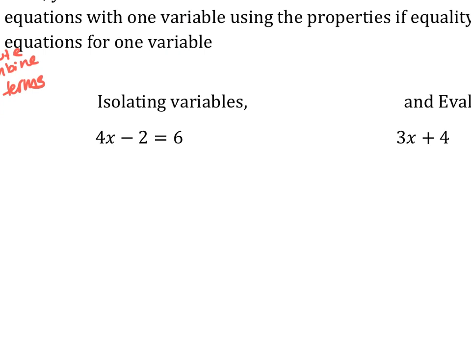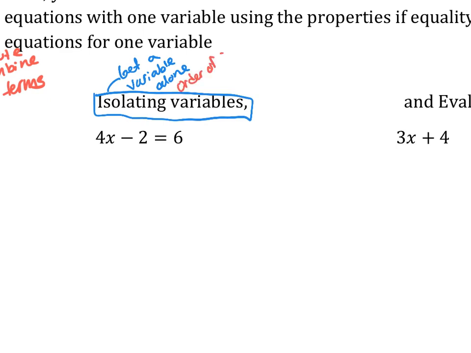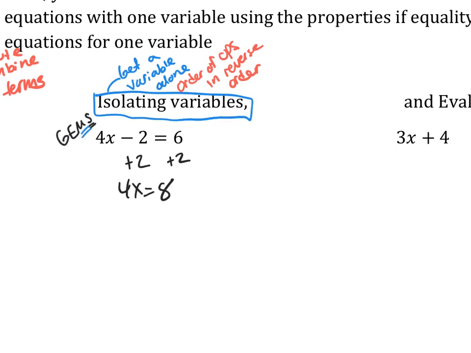Then you have to know how to isolate a variable, or get a variable by itself. To do this, you do the order of operations in reverse order. So in this case, with PEMDAS, we start with any addition or subtraction, go in reverse order, get rid of that, so we would add 2 to both sides. And then we do our multiplication and division, so we divide by 4. So x equals 2.